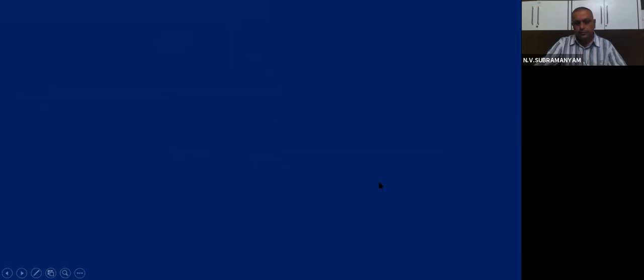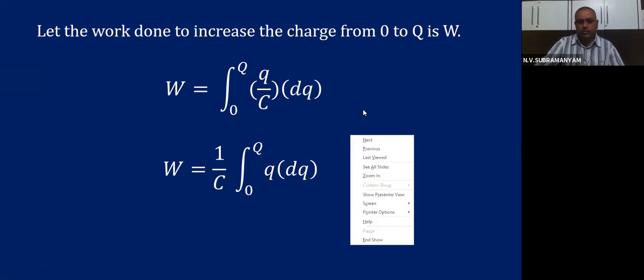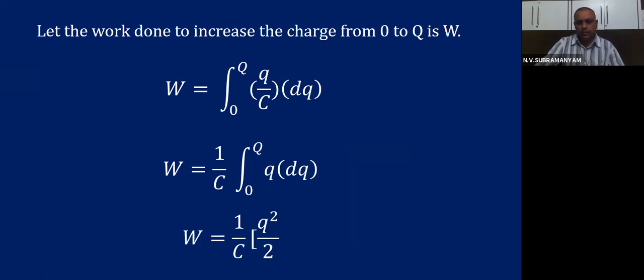Substitute. So this we saw. This Q by C, now you write C outside. Then it will become 1 by C, because C is in the denominator. 0 to Q, Q dQ. This now I have to evaluate. How will I evaluate? Do you remember? 1 by C, Q square by 2.